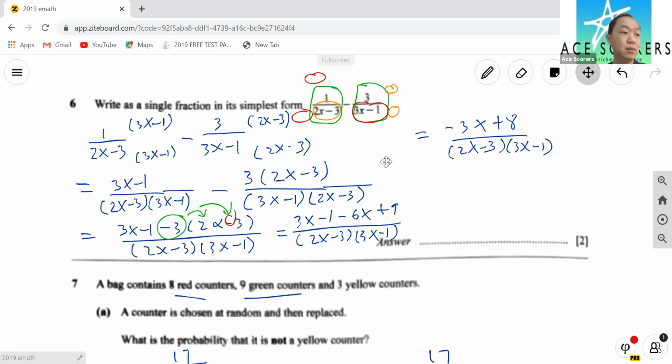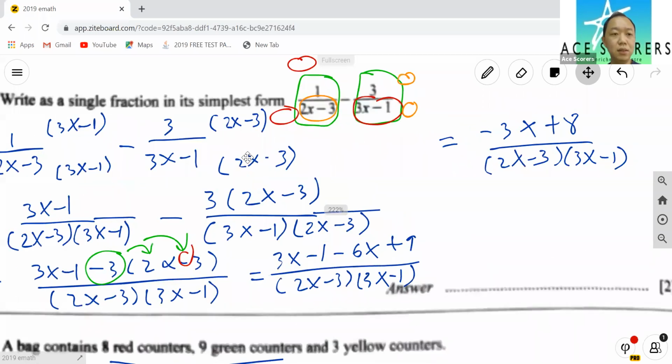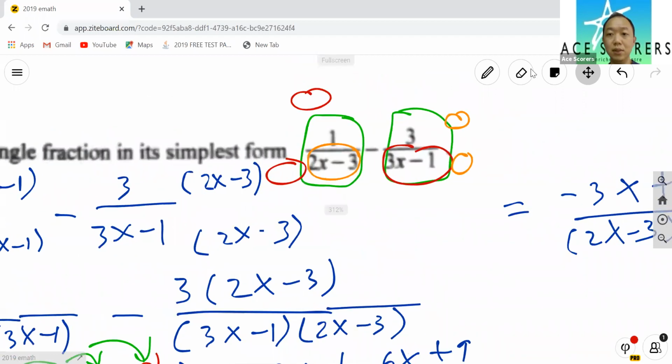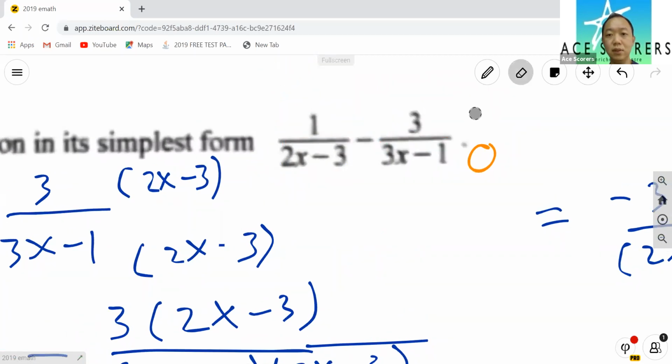Okay, next. Okay, back here. So this thing looks a little bit complicated. Single fraction in simplest form. Let me just clean this off. So here comes the algebra part, yeah? In this algebra portion, this is combining of fractions. For combining of fractions, you just make sure that the denominators are the same.